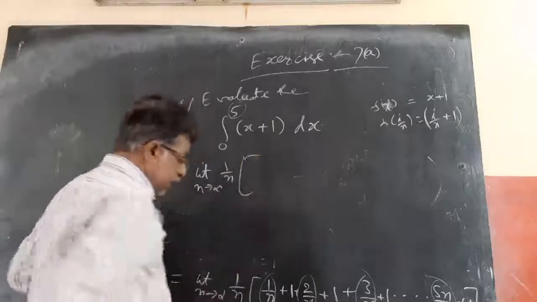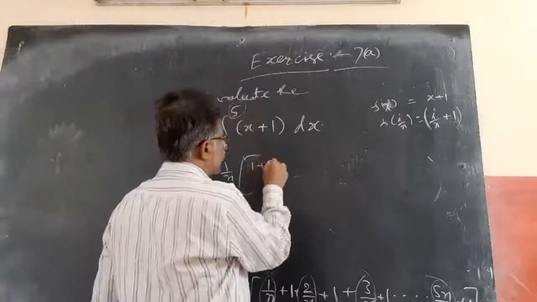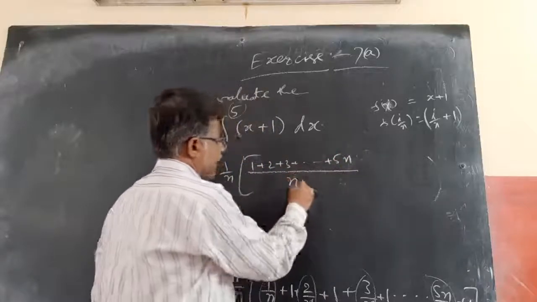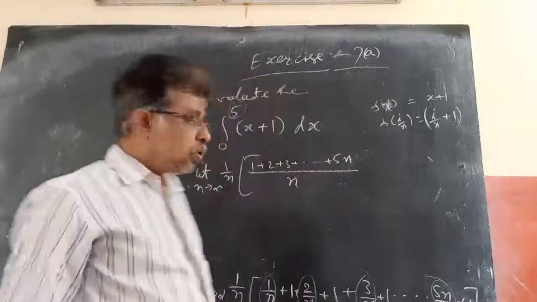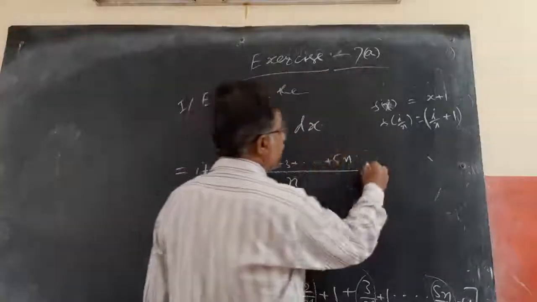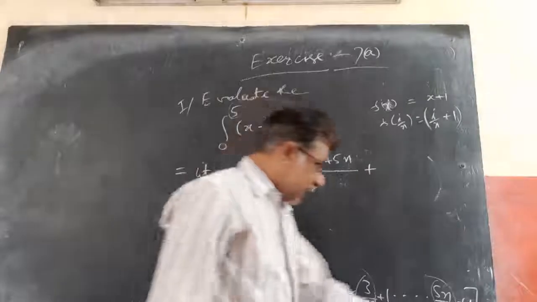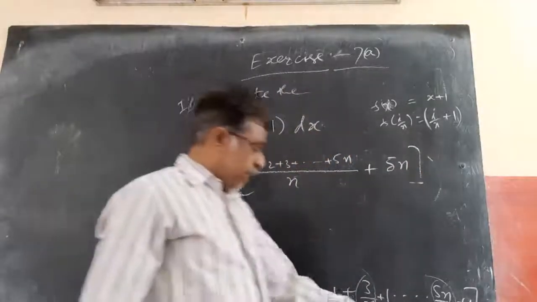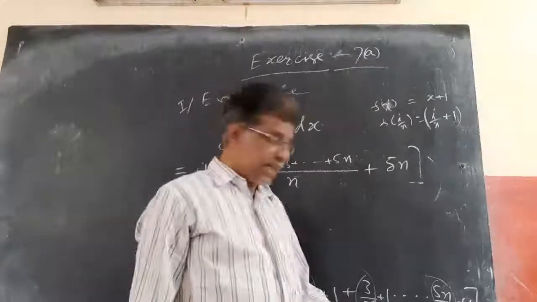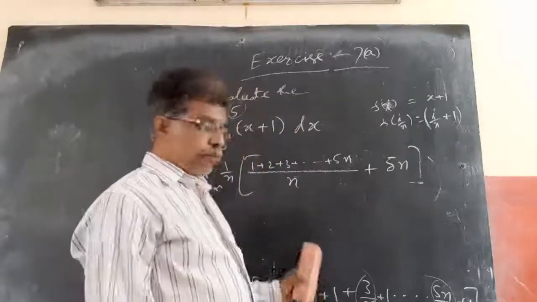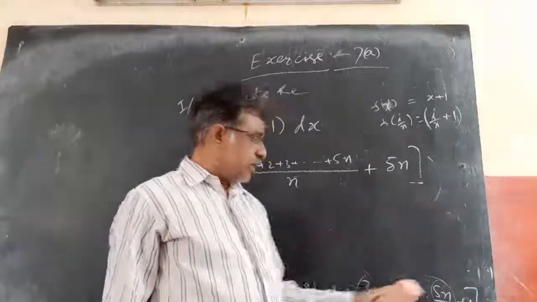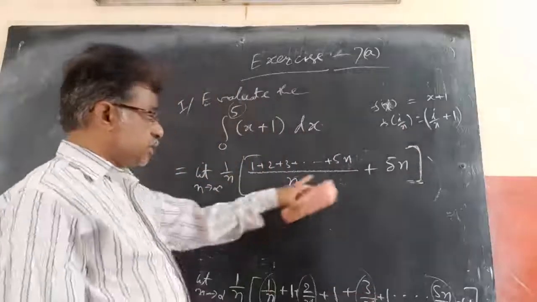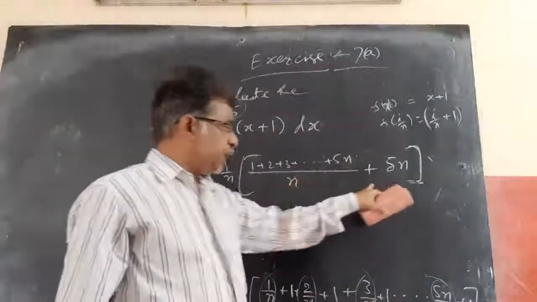So what do I get here? 1 plus 2 plus 3 plus and so on till 5n by n. If I take n, LCM n for all this. So 1 plus 2 plus 3 plus 5n by n plus, here 1 is added for 5n times. If 1 is added for 3 times, you will write 3. 1 plus 1 plus 1, 3. If 1 is added for 4 times, then it is 4. Like 5n times you are going to add. So this one value will be 1 plus 1 plus 1, 5n times. So that is 1 plus this whole thing plus 5n.